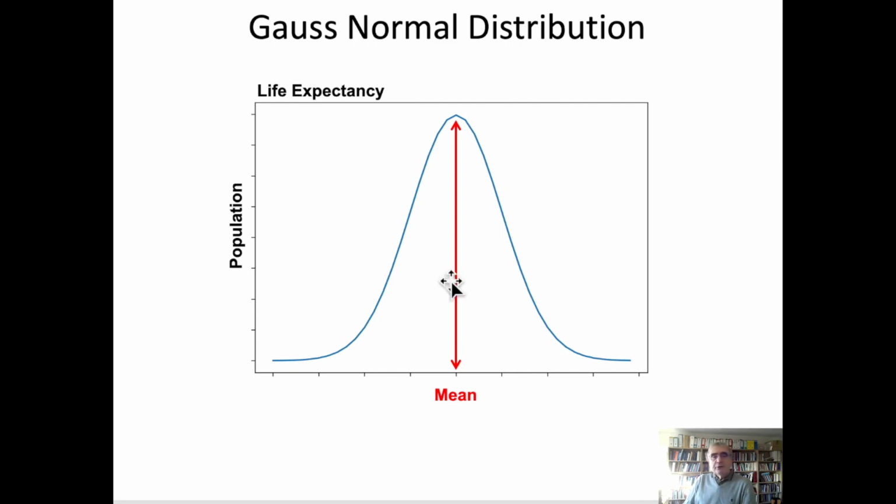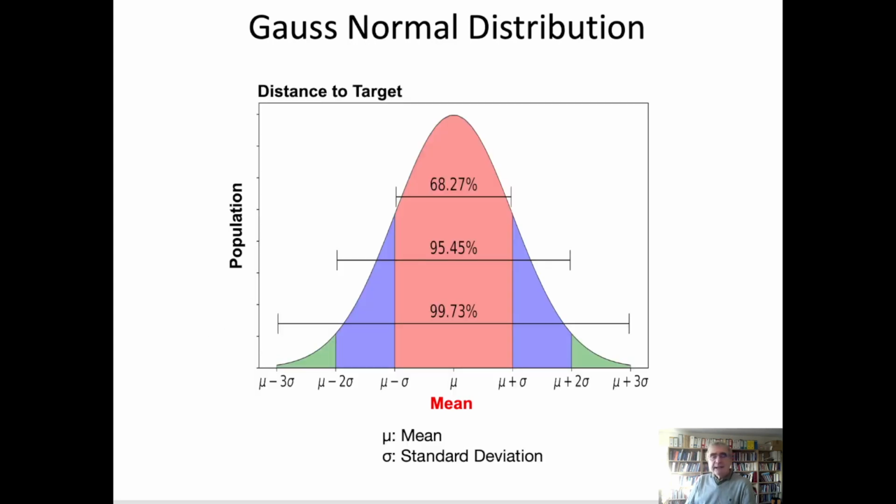So if we look at the population, which is basically the area below this curve, we find out that if we look at the mean and the standard deviation, we have 68%, let's say 78% of the population, which is between the mean minus a standard deviation and the mean plus the standard deviation.